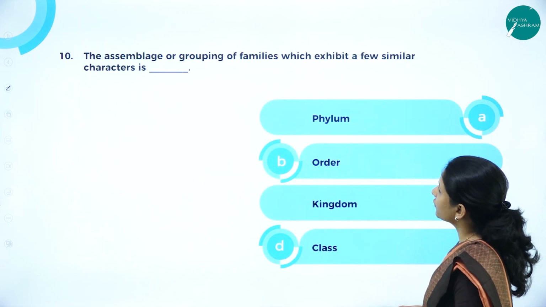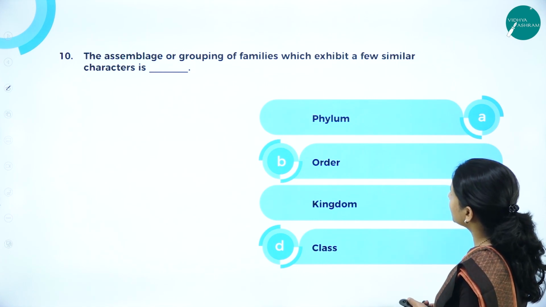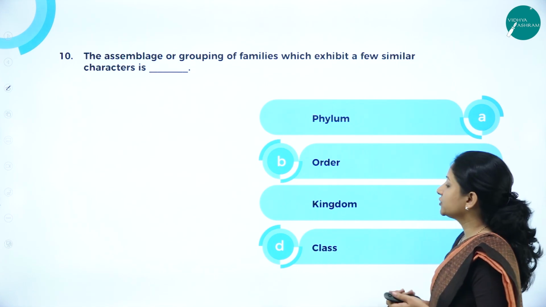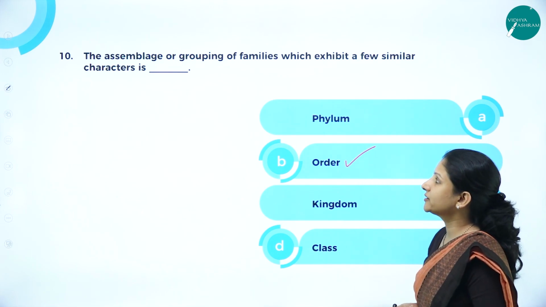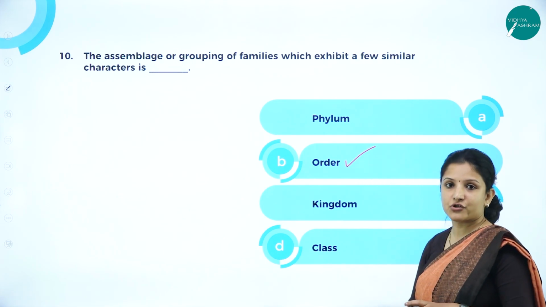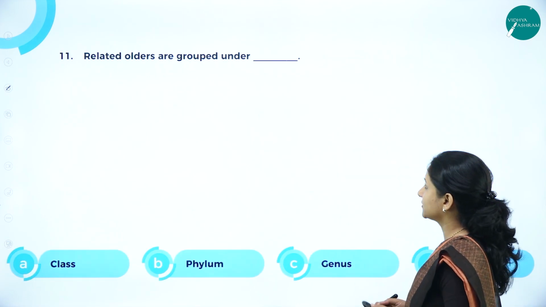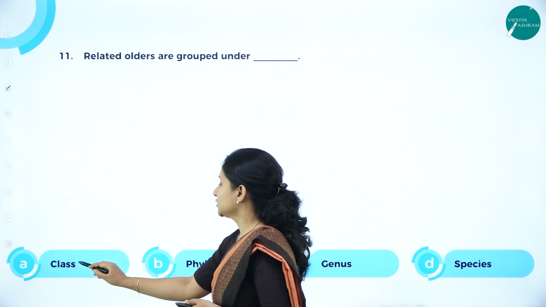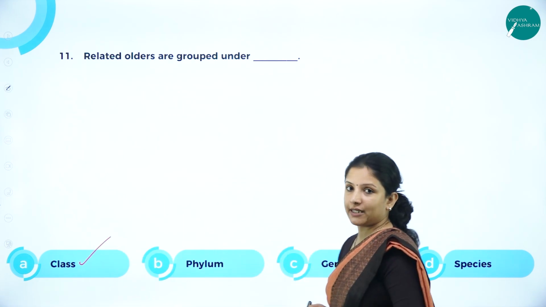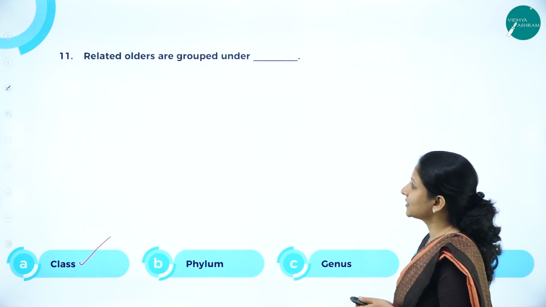Next, the assemblage or grouping of families which exhibit a few similar characters is nothing but order. So what is order? Order is nothing but a group of families which show similar characteristics. Related orders are grouped under the class. So what is class? It is a group of related orders. So the option here is class.